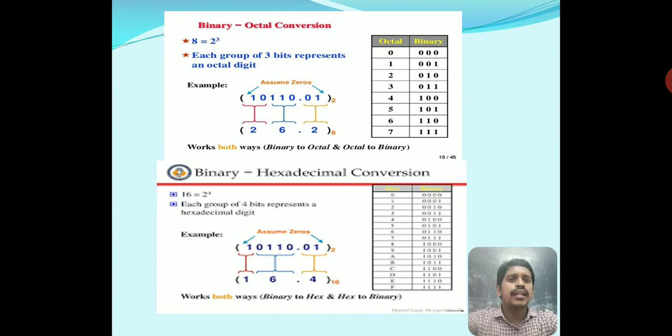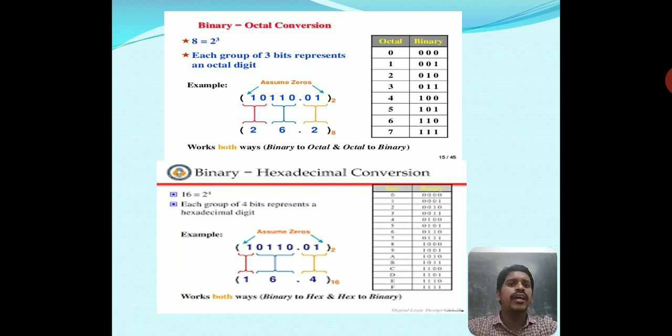Next, binary to octal number system. You also have to convert binary to the octal number system. That means 8 is equal to 2 power 3. 2 is the base of the number system, and 3 is the number of variables you have to use. Each group of 3 bits represents an octal digit. We have to consider a binary number, for example,